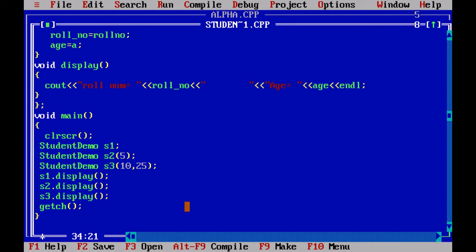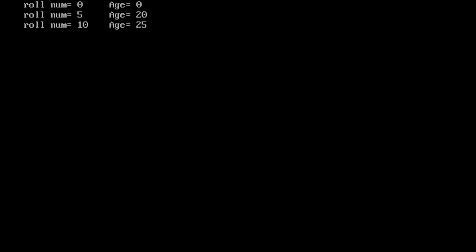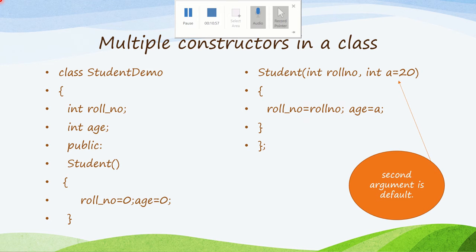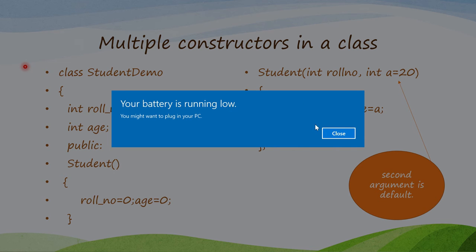Let's see the output. Roll number equals 0, age equals 0, that was S1. Roll number equals 5, age equals 22, that was S2. And roll number equals 10 and age equals 25, that is S3. So this is how we create multiple constructors in a class.